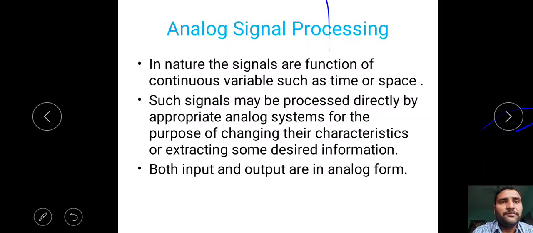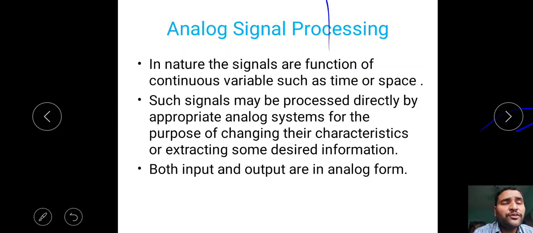First of all, we should see analog signal processing. In nature, all the signals that are functions of variables such as time or space are always analog signals. X of t signals are there, not x of n. Such signals may be processed directly by analog systems. That means in nature all the signals we have generated are analog signals. To perform operations on analog signals, we have analog signal processing concepts and analog processors. Such type of signal processing we call analog signal processing. Here both input and output are in analog form. Input signals are analog signals, output signals are analog signals.